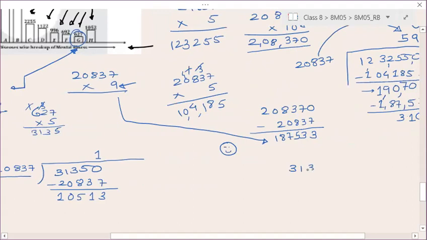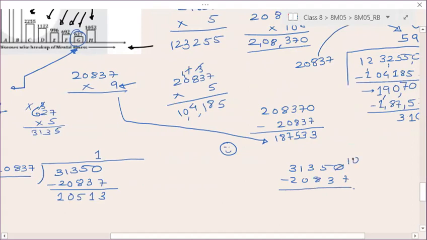See, 31350 minus 20837. 31350 minus 20837. See,